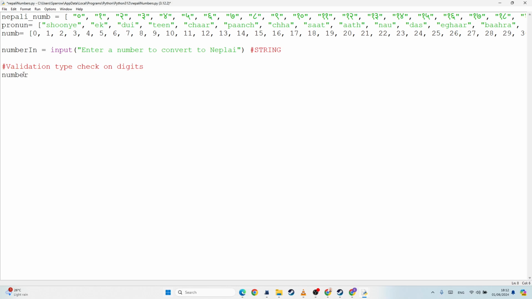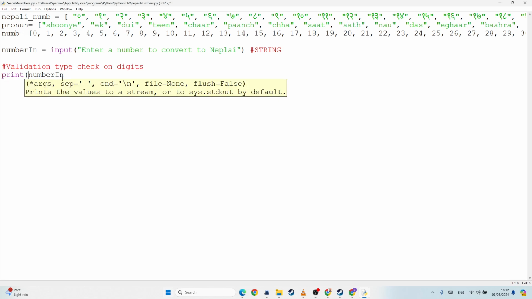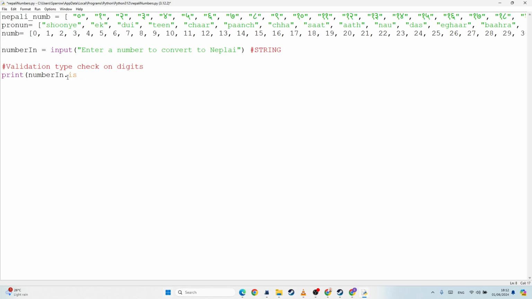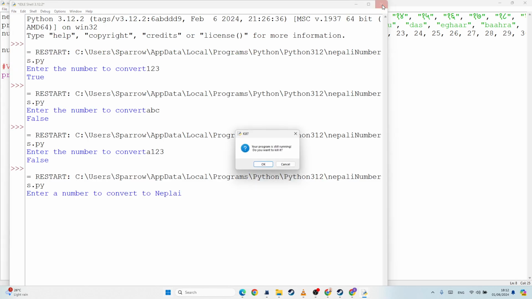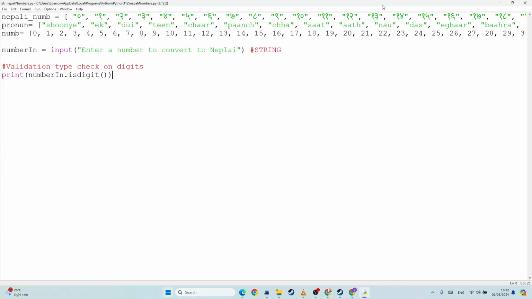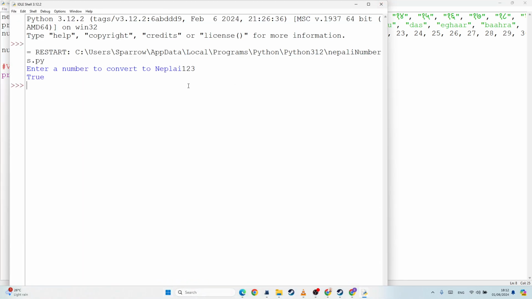So we've got number_in. Now, if I were to print the number_in, and then at the end put dot isdigit, brackets. If I enter something here like 1, 2, 3, it's going to say true because these are all digits.